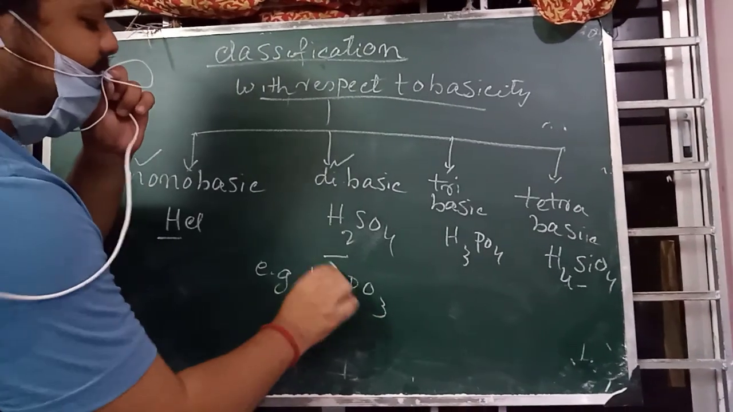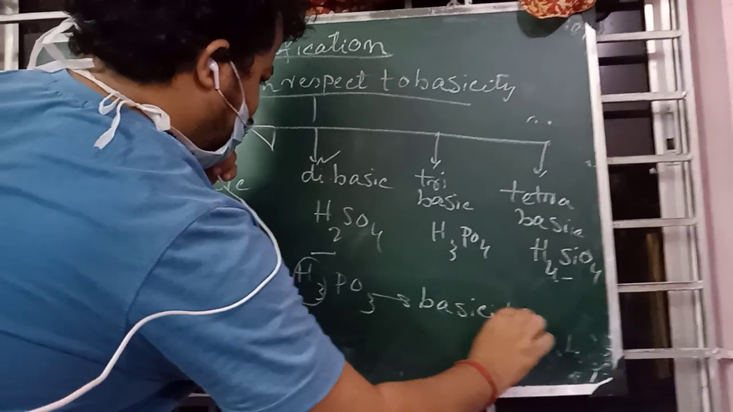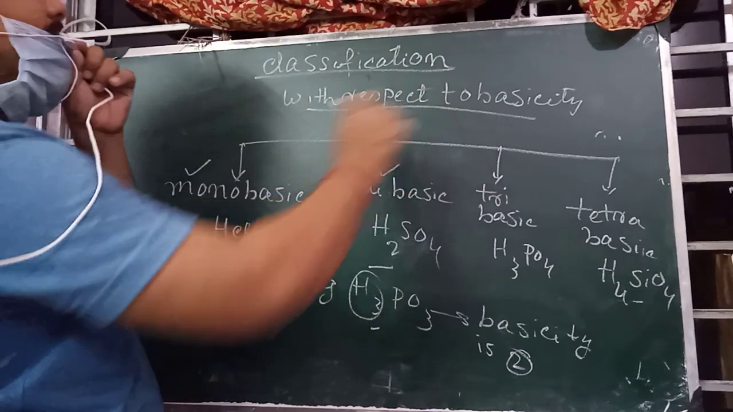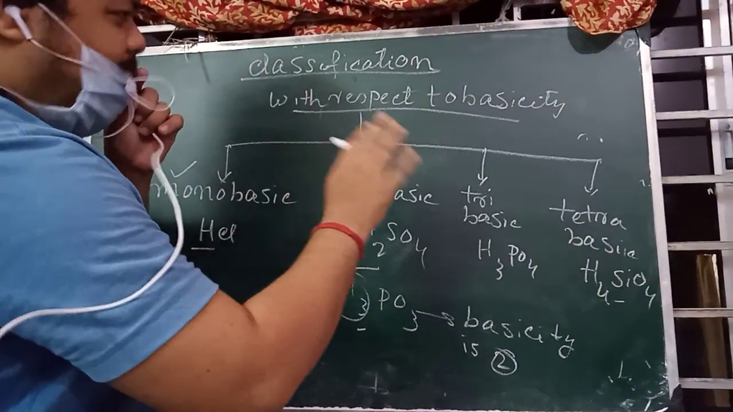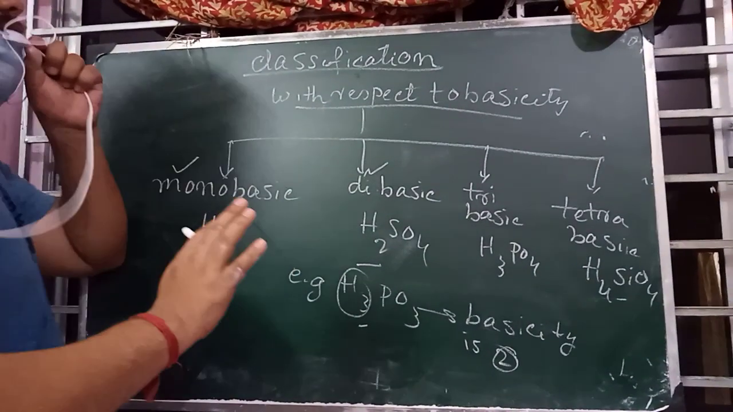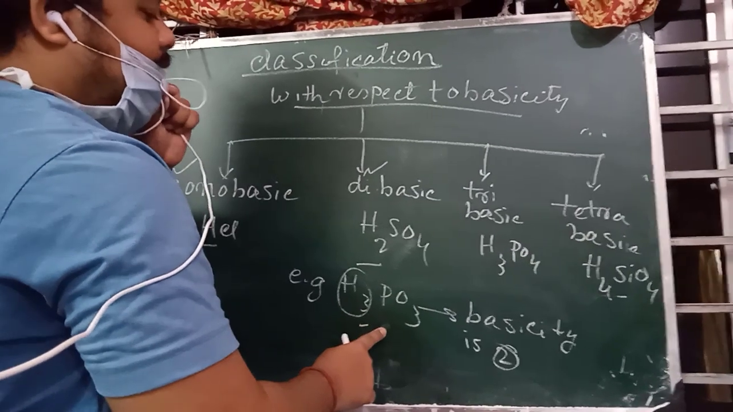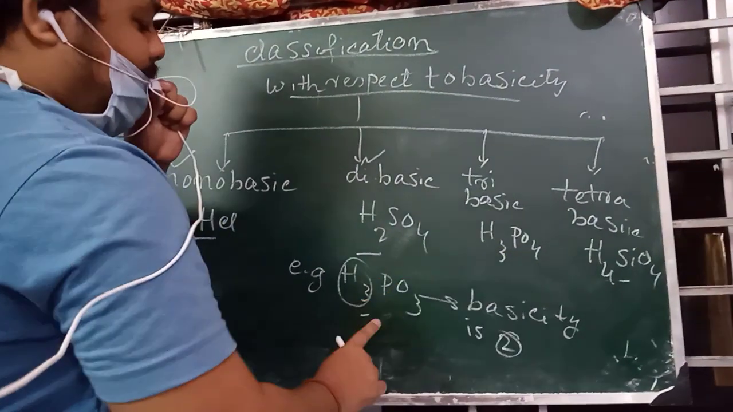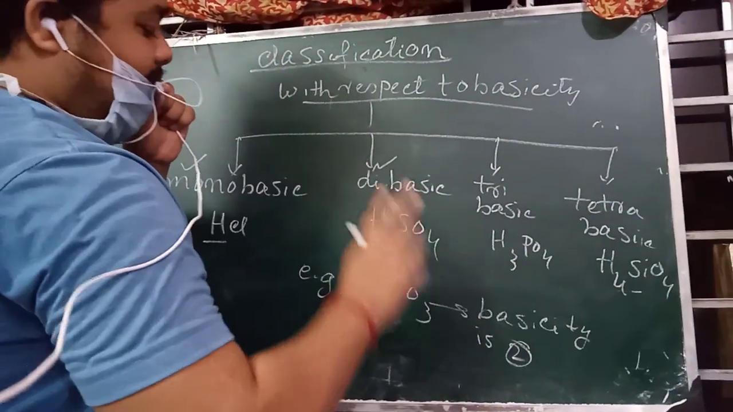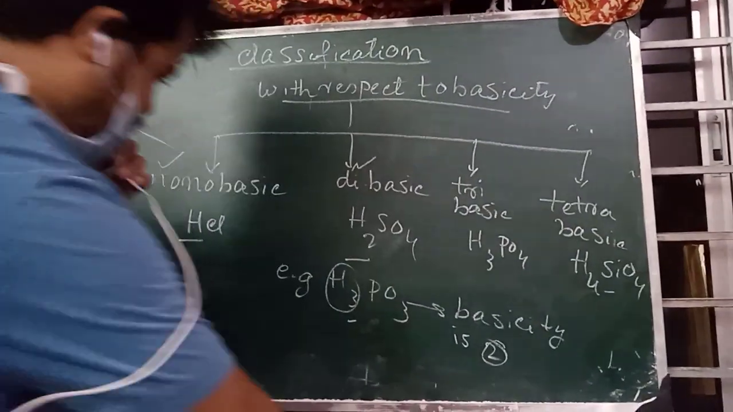How many hydrogens are present? 3, but its basicity is 2. That means number of hydrogen equals number of basicity is again a wrong concept. Basicity equals only the number of H plus ions or H3O plus ions. Here the number of hydrogen is 3 in H3PO3, that is phosphorus acid, not phosphoric acid. Phosphorus acid can produce 2 H plus ions or 2 H3O plus ions in aqueous solution out of 3. That's why its basicity is 2.